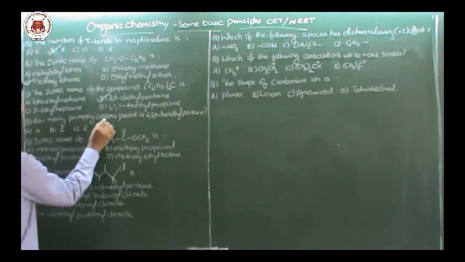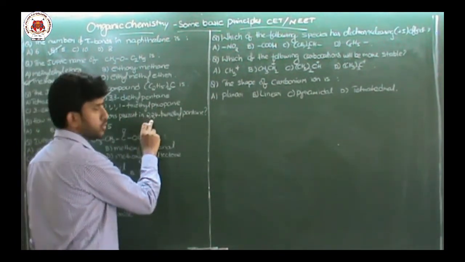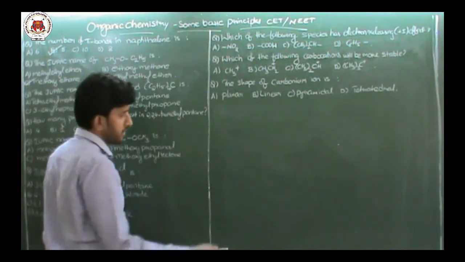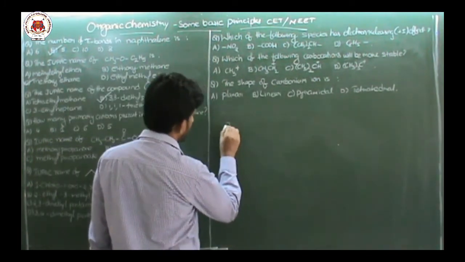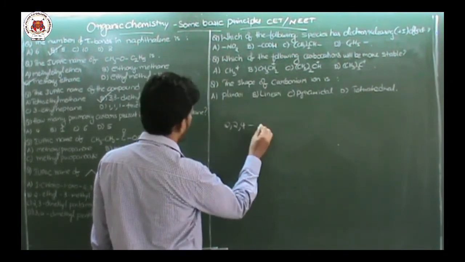How many primary carbons present in 2,2,4 trimethyl pentane? First, the name of the compound is given, 2,2,4.